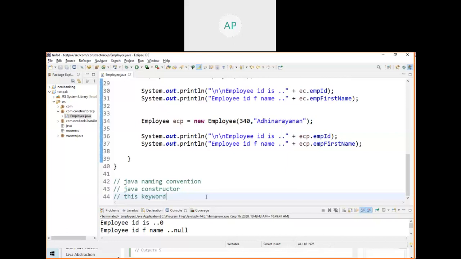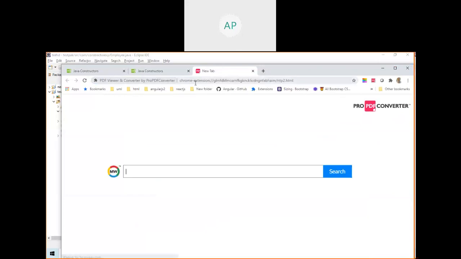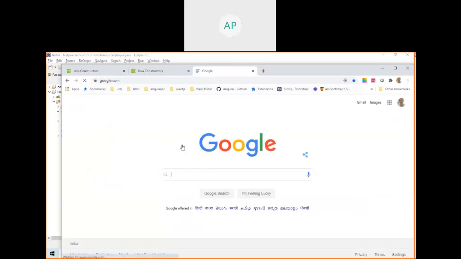Type this keyword in Google. You will get a lot of documents related to this one. You can call a constructor, you can use this with a variable, and you can call a method. See, there are a lot of things. This always refers to the instance and its members. Now you have some idea about what is a constructor, what is a parameterized constructor, and what is this keyword. Go to Google and type this keyword.